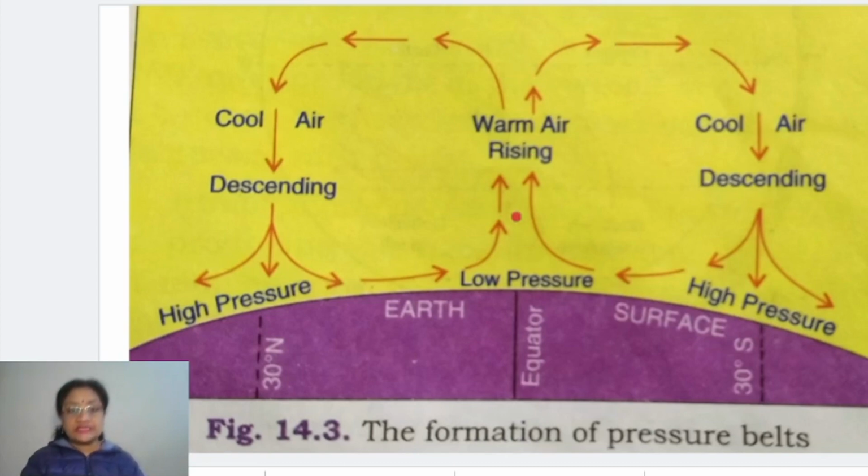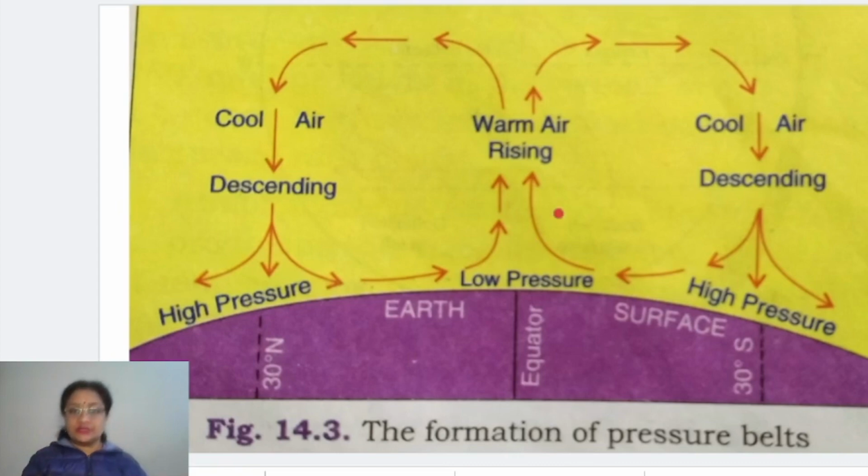So this creates a low pressure to develop over there because all the air has gone up. Thus it creates a low pressure in the equatorial region. And that is why this area is called the equatorial low pressure belt. Belt, that is, a zone in which the equatorial region always has low pressure.